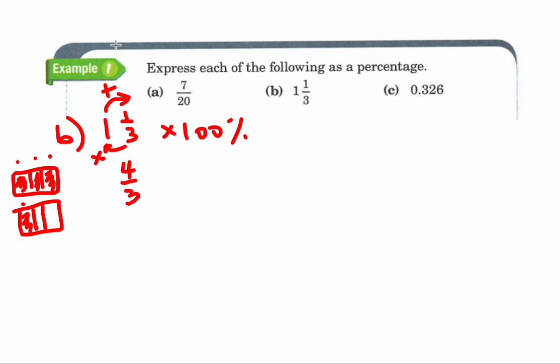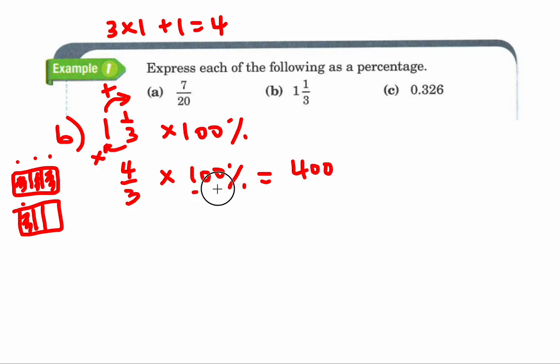So 3 times 1, which is 3, plus 1 is 4. That's how you get the 4/3. So 4/3 times 100%, remember it's percent, not just 100, is 400 on top, 4 times 100, divided by 3 on the bottom. Okay, and then we have percent as our answer.